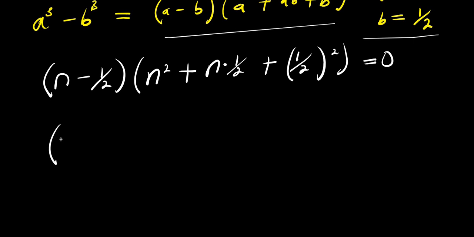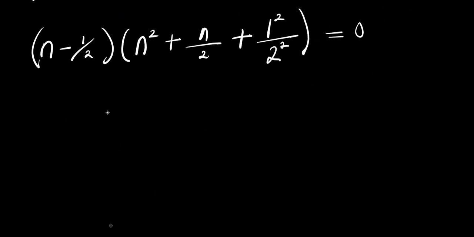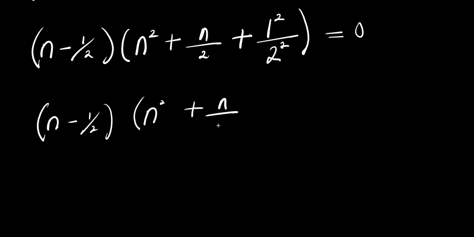So right now, I will have n minus 1 over 2 times n squared plus n over 2 plus, I can distribute this exponent to each of the terms here, 1 power 2 divided by 2 power 2, and this equals 0. So I will have n minus 1 over 2 times n squared plus n over 2 plus 1 power 2 is 1 divided by 2 power 2. That is 4, and this equals 0.